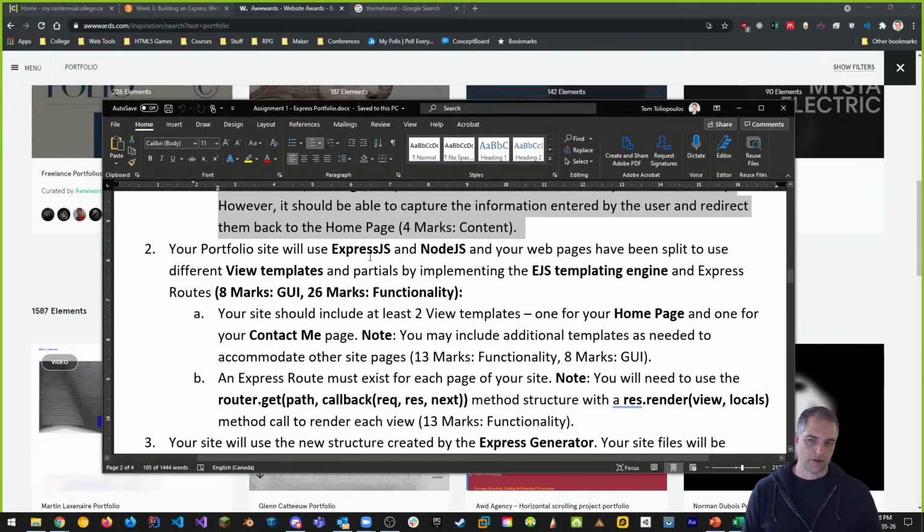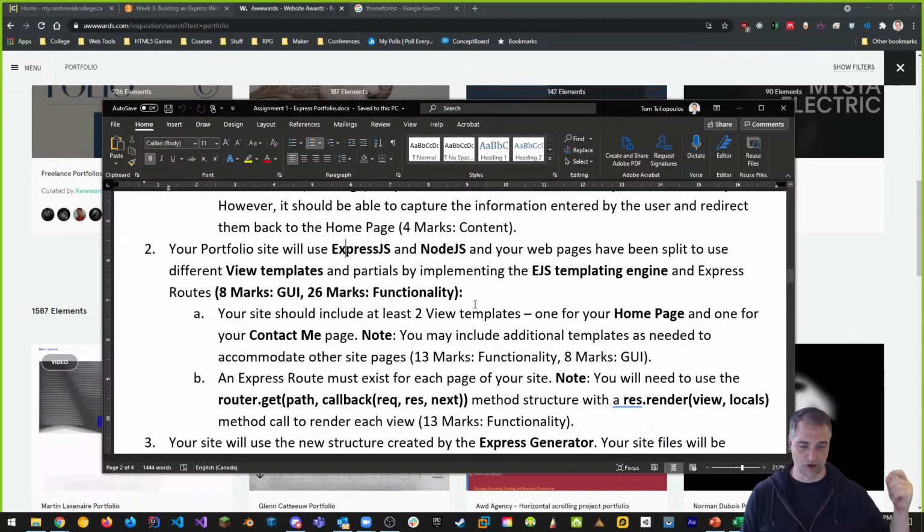And you need the content. And the other thing I say is you need to use Express and Node. So there is no other technology. People have said, can I use WordPress? No. Can I use PHP? No. Can I use .NET Core? No. None of that is available or even allowed. The only technologies you can use are HTML, CSS, and the JavaScript you need for the front end, plus Node.js on the back end and TypeScript as an option, only if you want to use TypeScript. If you don't want to use TypeScript, if you want to just follow the videos, those are fine too. I'm okay with that. But you cannot use any other technologies.